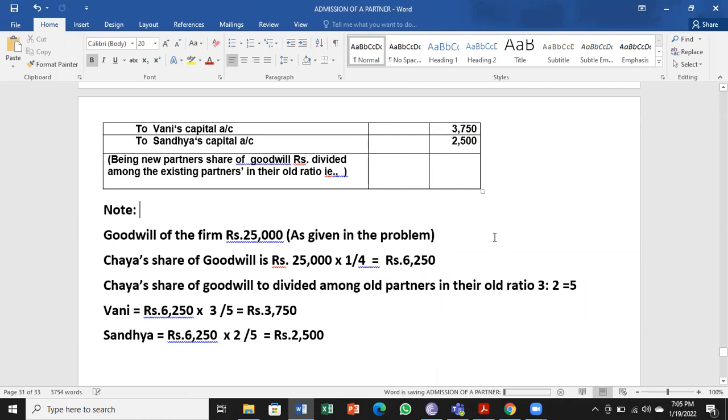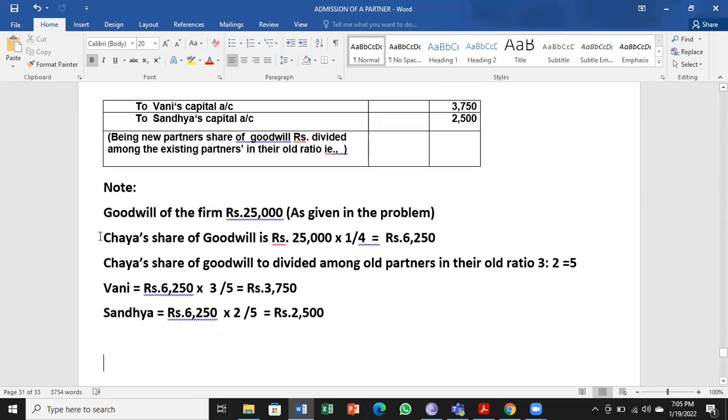So this is the one to be understood by you. In the problem, it is given very clearly, goodwill of the firm. Sometimes they may give the new partner's share. If they give the new partner's share, from there we'll be starting. What is the share of that person? Divide among the old partners. That's all. So the words we have to be very careful about. Goodwill of the firm is the one you have to observe.